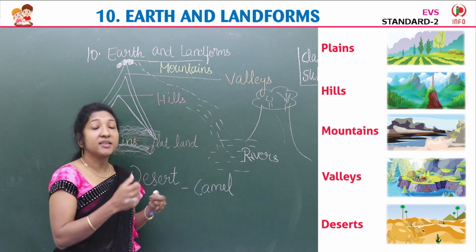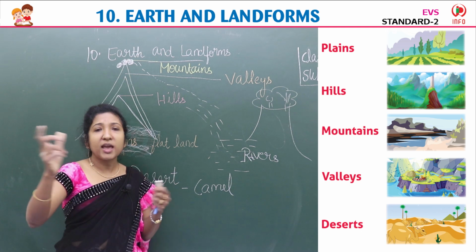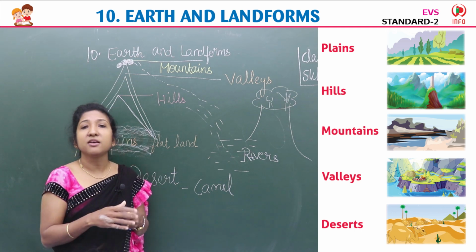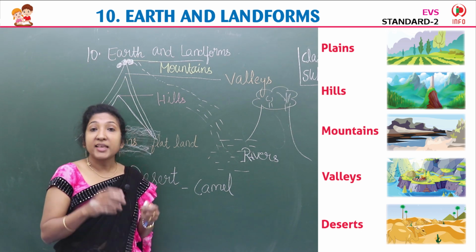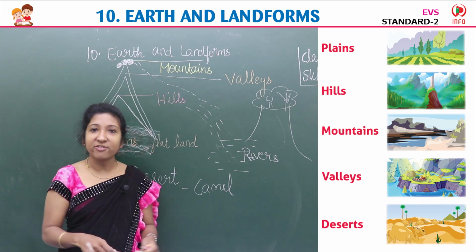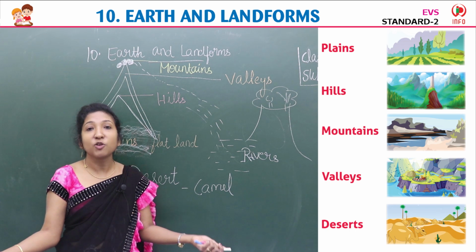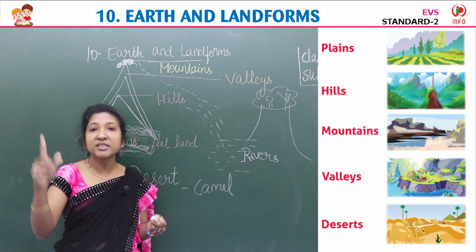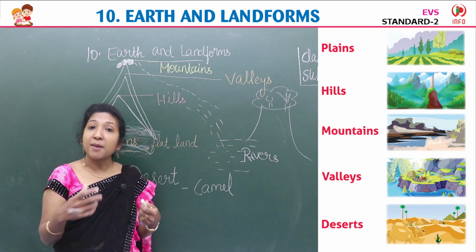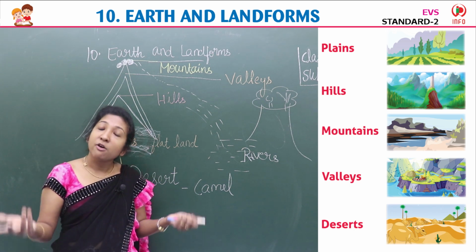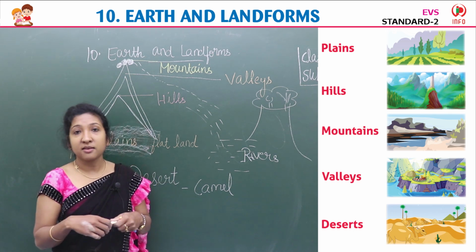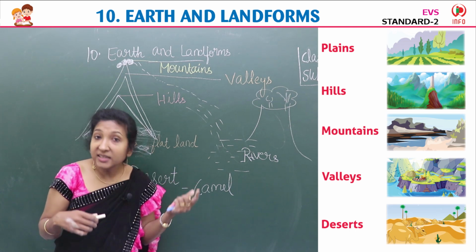People use camels in the desert to go here and there. So very few people live there, okay? And camel is called the ship of the desert. Why? Because no vehicles are there in the desert. Only camel is there. Camel moves here and there because camel can live without water for so many days. That's why we can see camel in the desert.